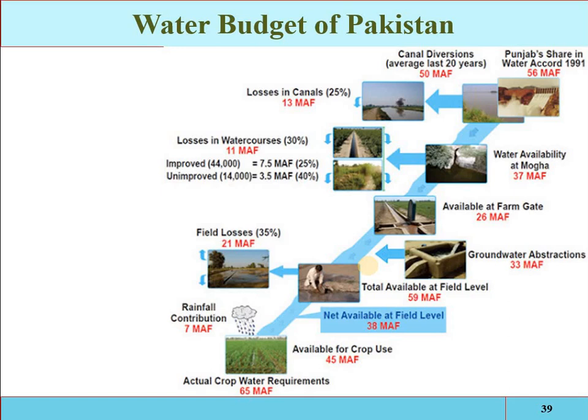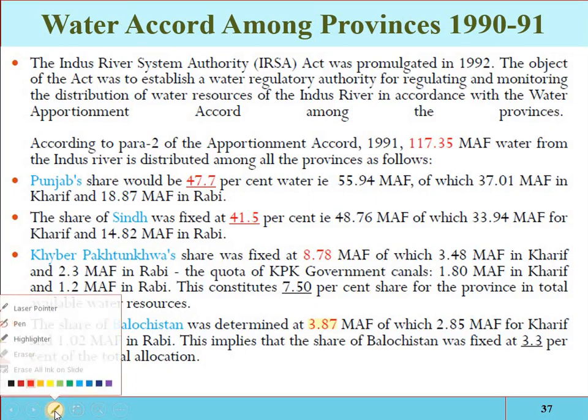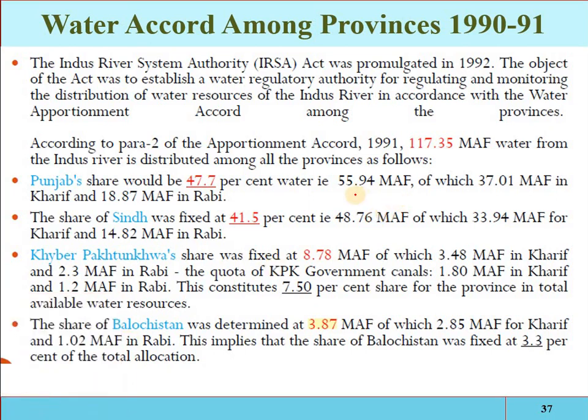Now see the water budget of Pakistan. Okay, so we were discussing the water budget of Pakistan. As we have discussed, there is almost 47.7% water allocation, about 55.9% of water, for the Punjab province. That is its allocation. It is almost 56 million acre feet out of 117.35 million acre feet.